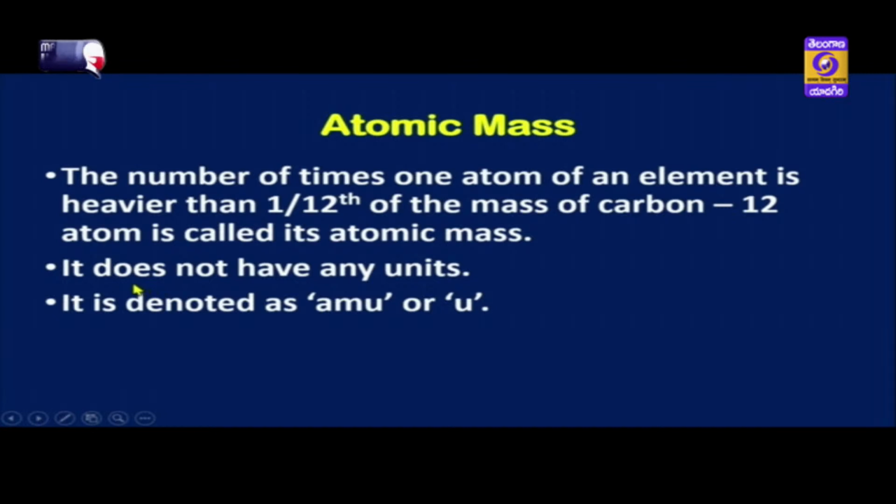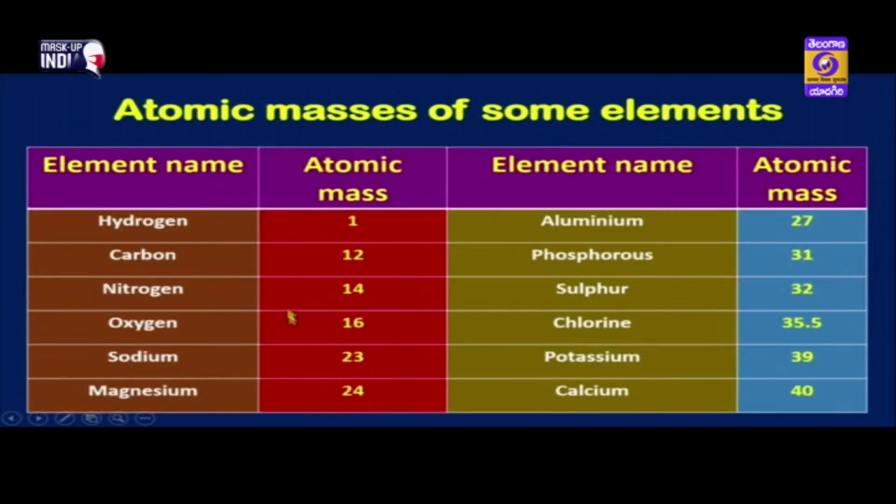Atomic mass does not have any units, but it is denoted by AMU, which is called as atomic mass unit or unified mass U.